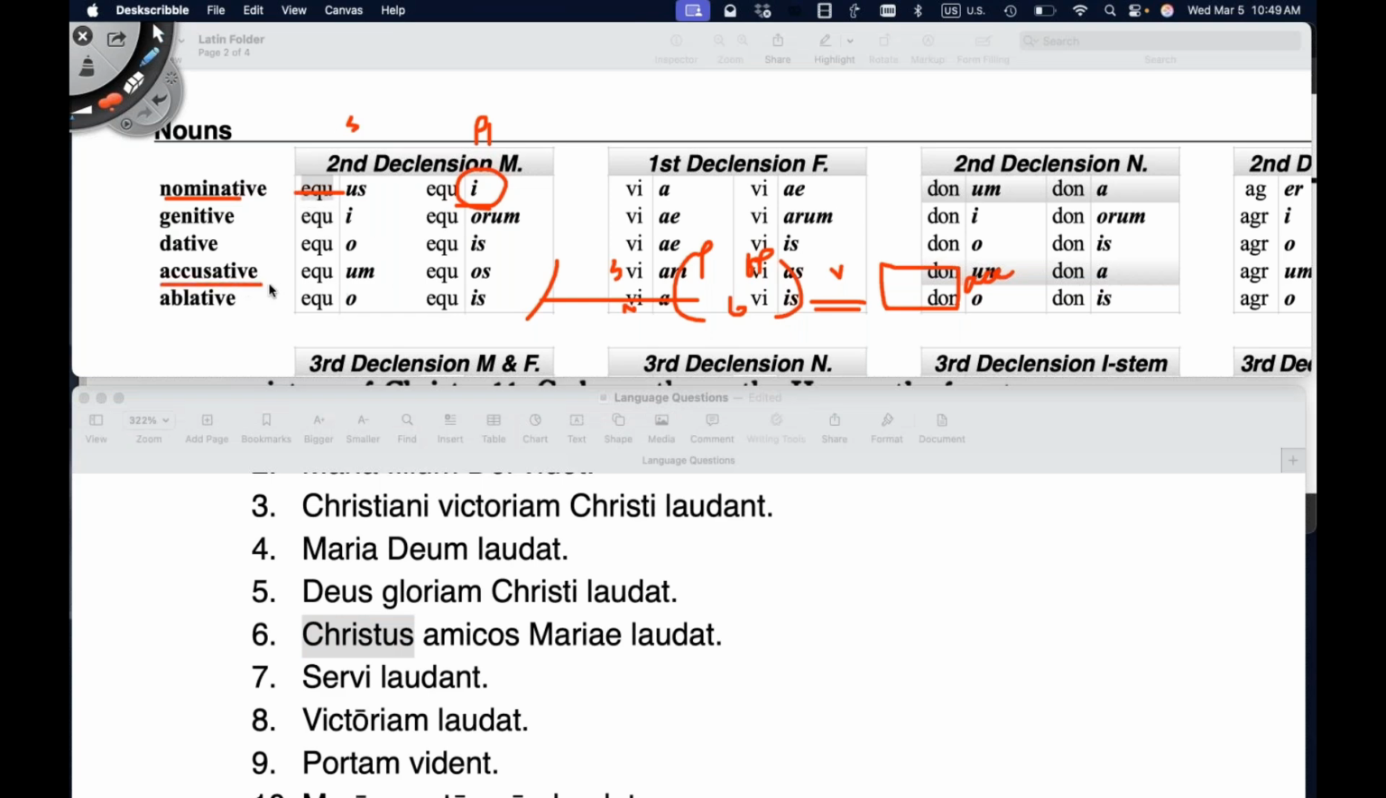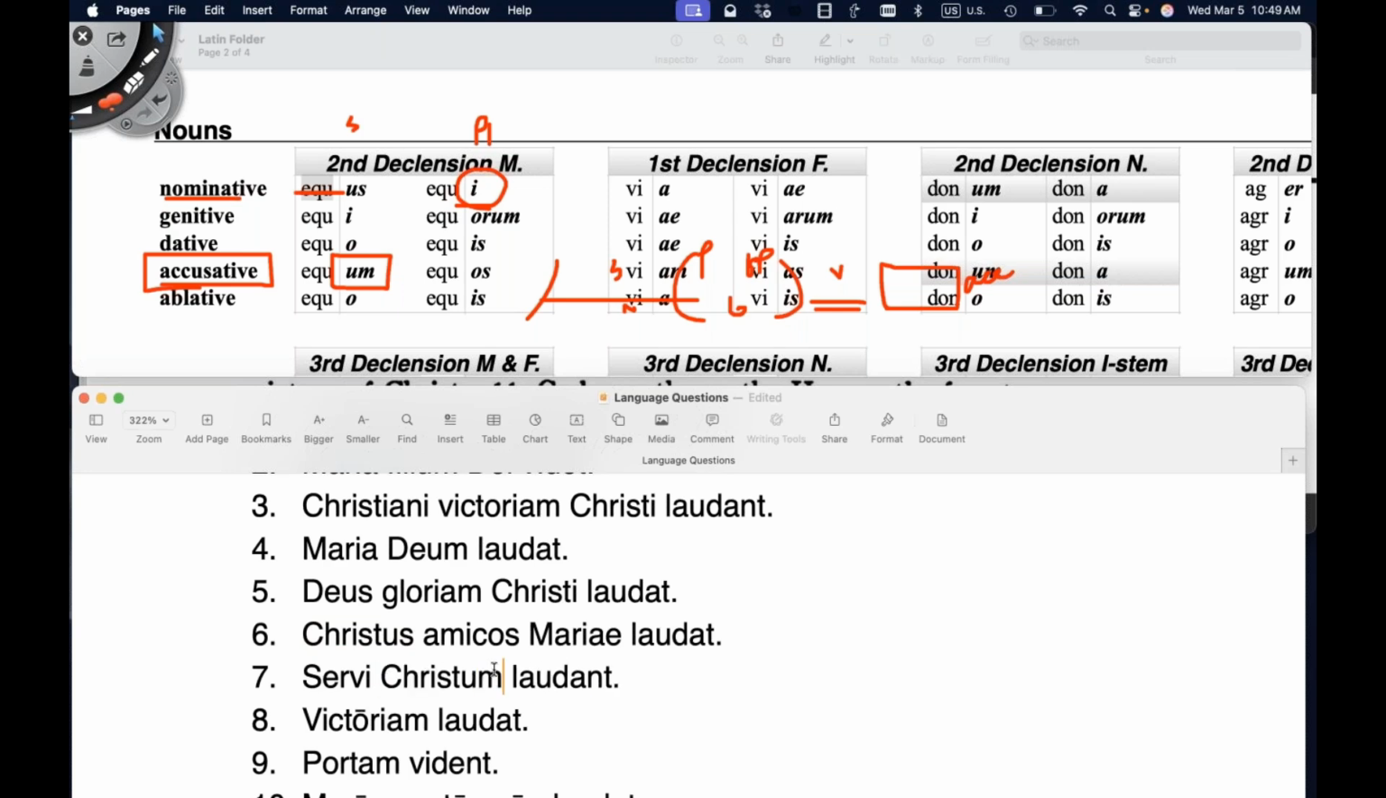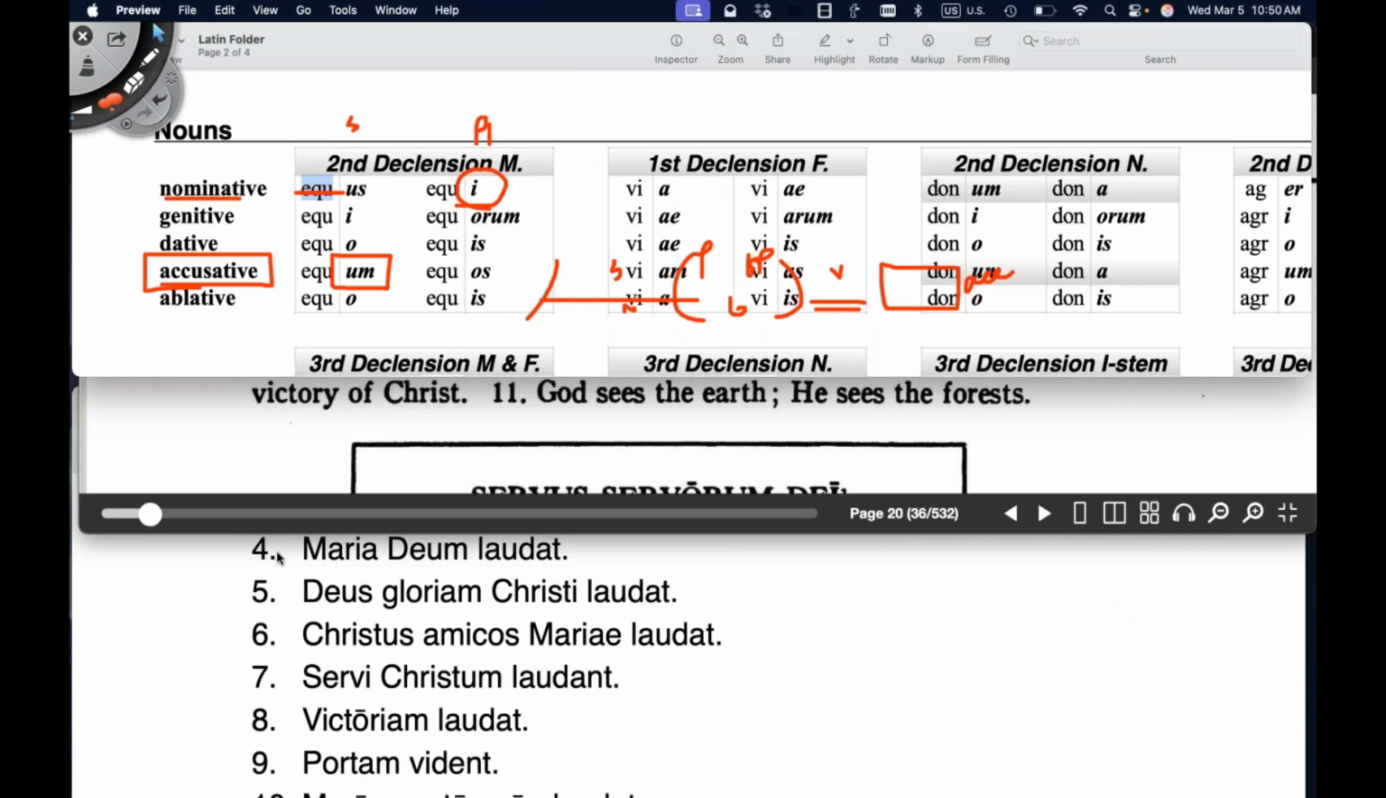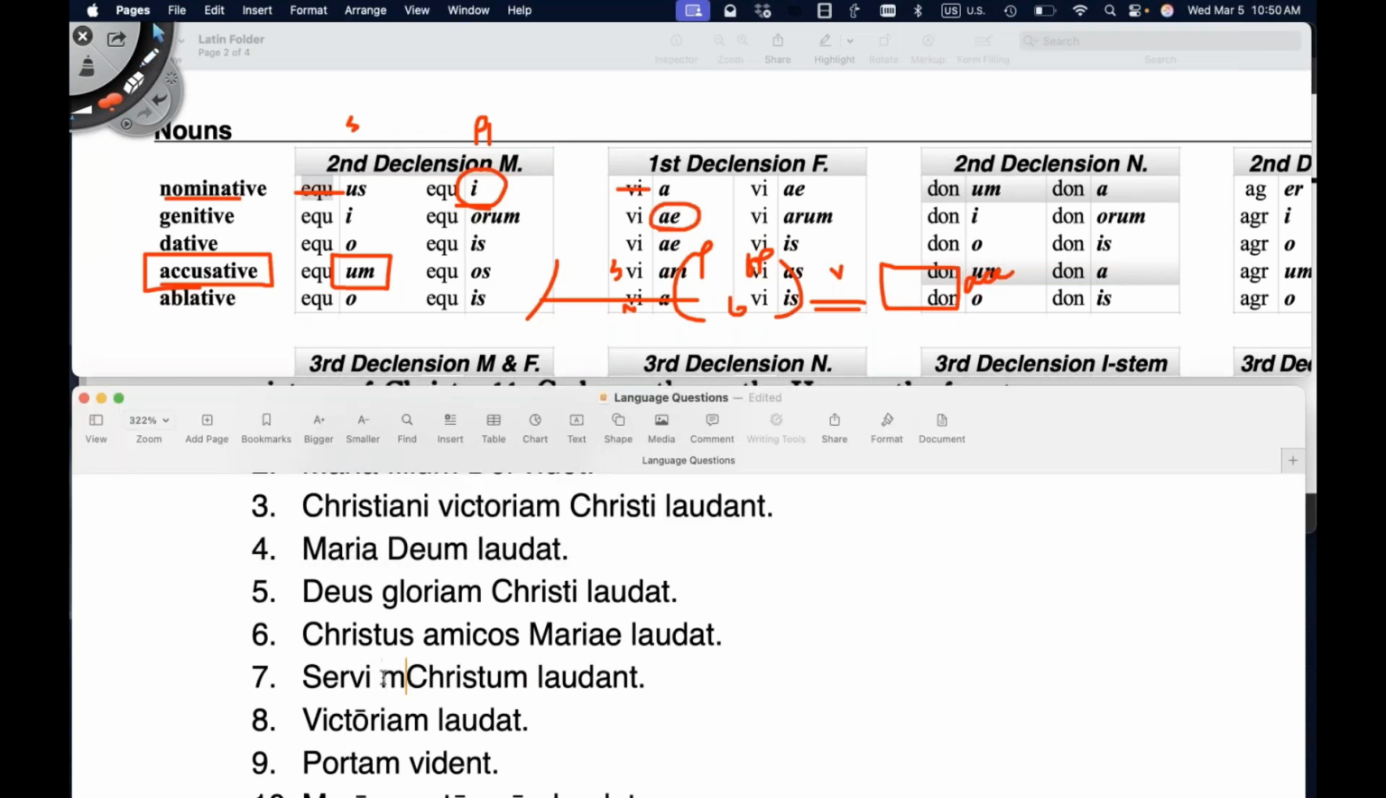They're praising Christ, direct object, accusative case. And there's only one singular side, so Christum. So servi Christum laudant. And they are praising, it's the servants of Mary. Okay, so we take Mary and we pretend we don't have via here, but Maria, and we say of Mary would be Mariae. Servi Mariae Christum laudant.